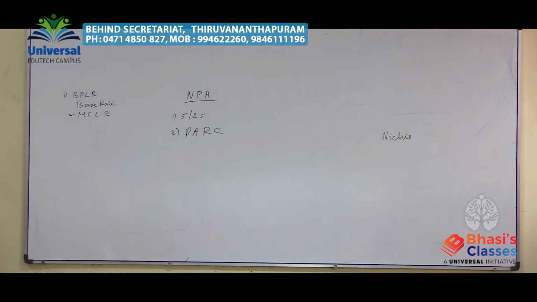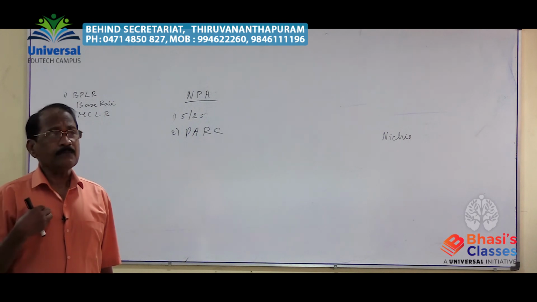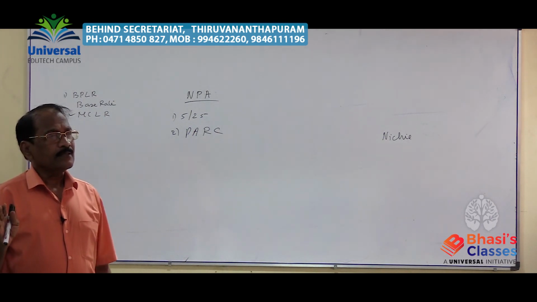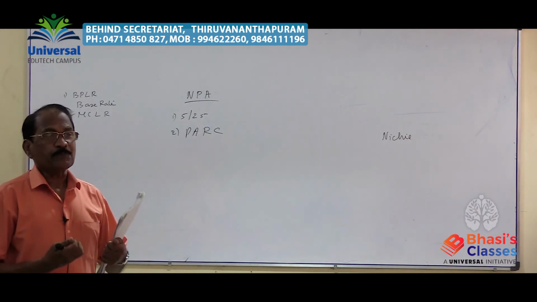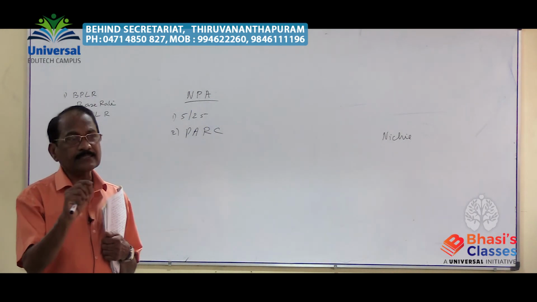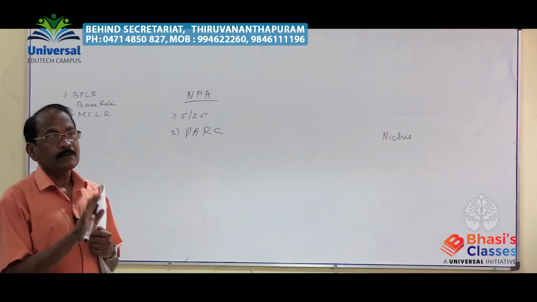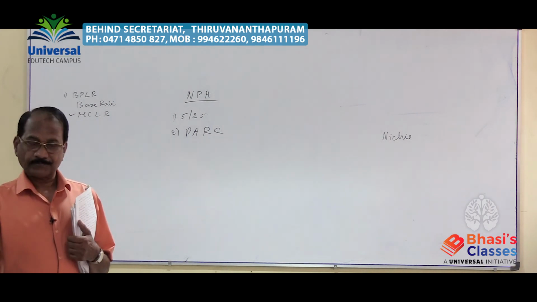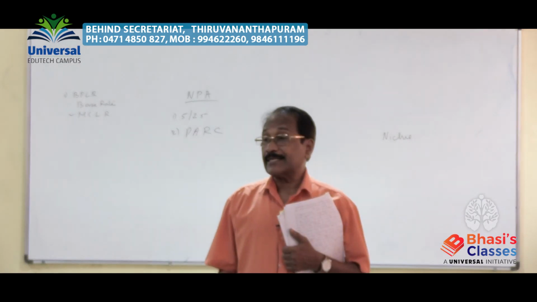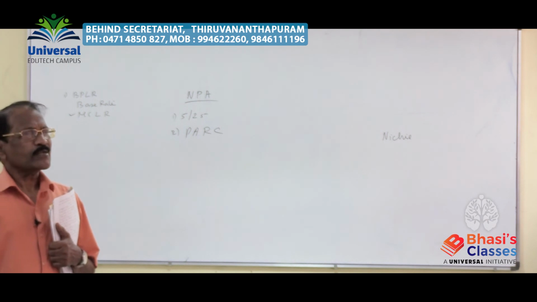Already that asset is declared as a loss amount. Whatever they get, let them get it. On that basis, they will accept the 5% amount, and for the balance 95% a receipt is accepted and kept, and the receipt will not be repaid by the private asset reconstruction company. They will just take it away. So you see that the private asset reconstruction company was not successful. It was not working properly.